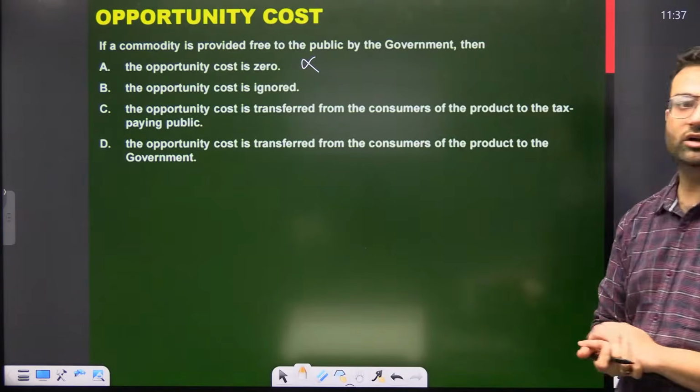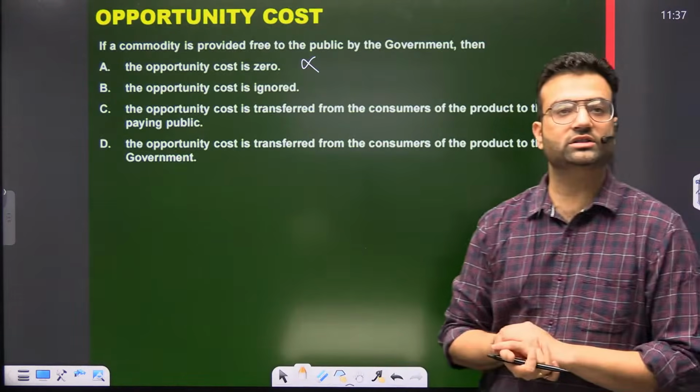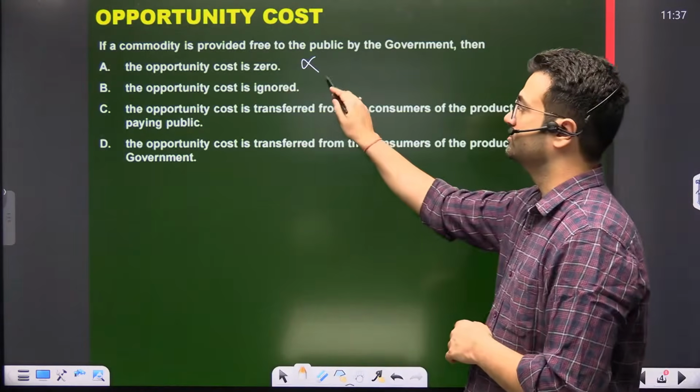Second, the opportunity cost is ignored. How is this opportunity cost ignored? Opportunity cost is the being of a part. So this is also wrong.